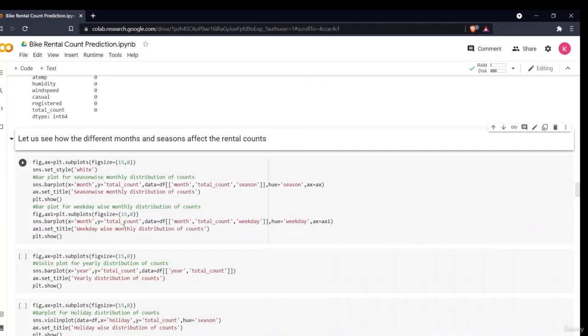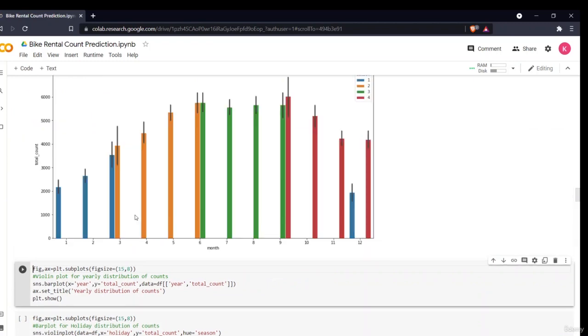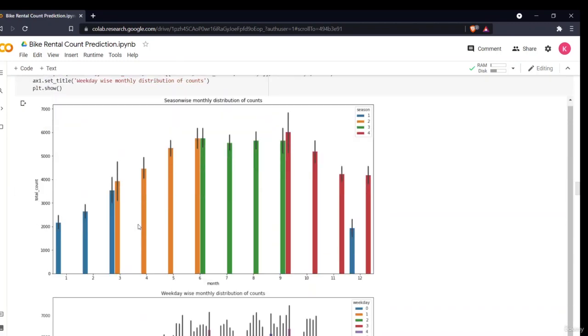Now let us do some data analysis, right? Let us see how different months and seasons affect the rental counts. In the very first plot, this is basically a bar plot of the different months. There are different months, January, February to December, 1 to 12, and the colors represent the different seasons. And why are these different?